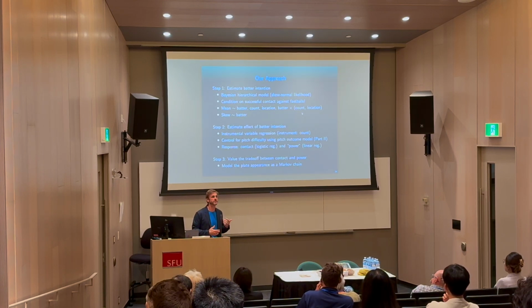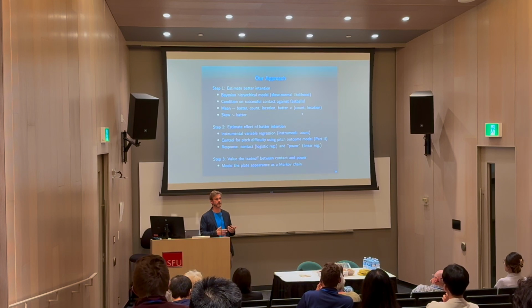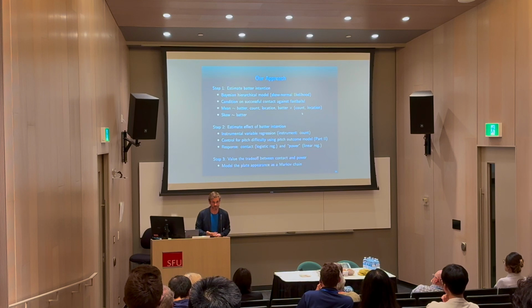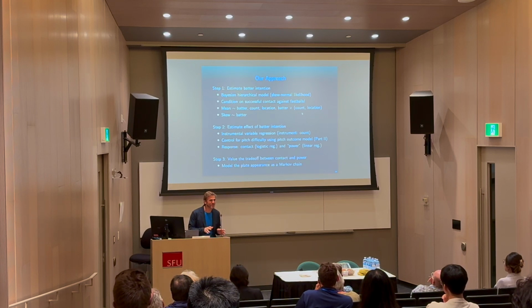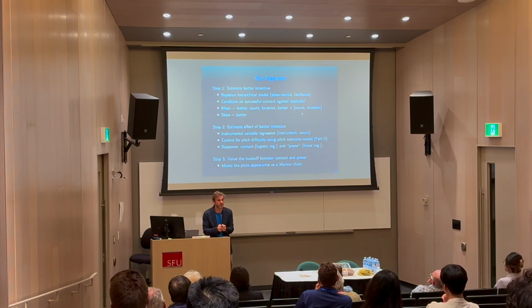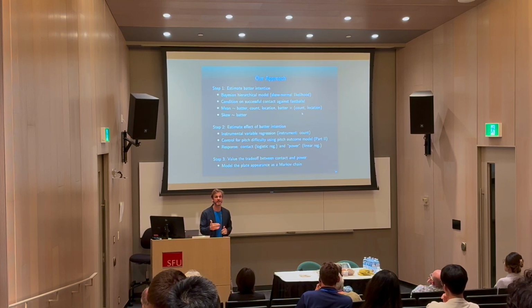How does that change their performance in those counts when they slow down their swings? So this is sort of an instrumental variables regression from economics literature, where our instrument is the count. Putting the cart before the horse here, what we see is that there is a trade-off between contact and power, where you can slow down your swing for more contact, less power, and the question is whether the trade-off is worth it.